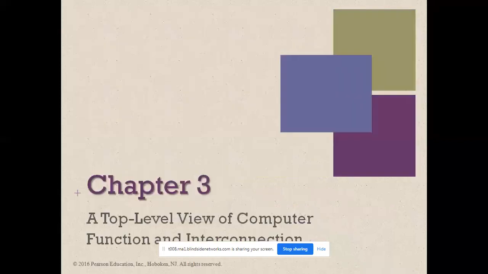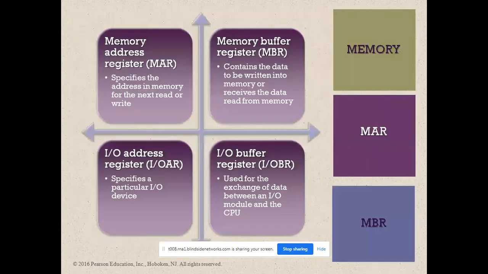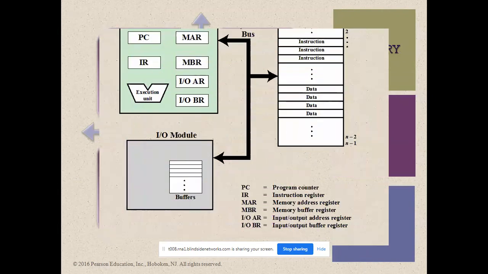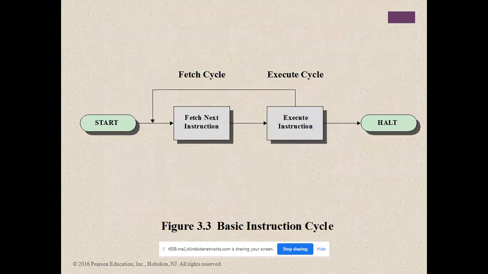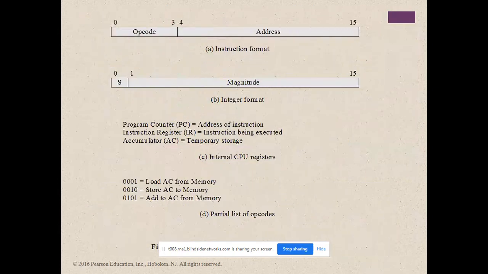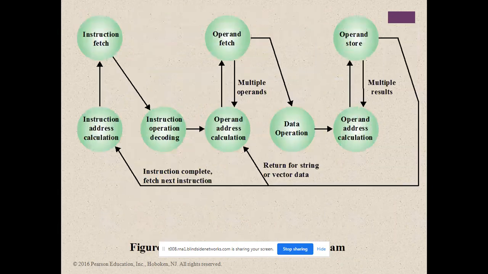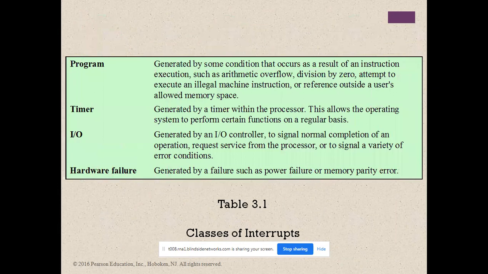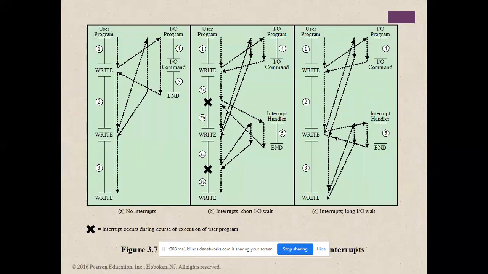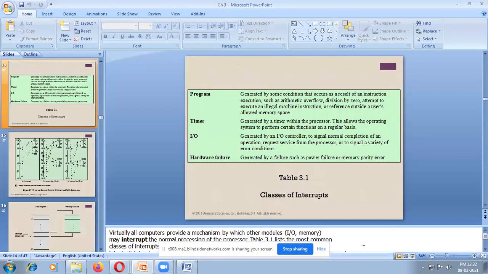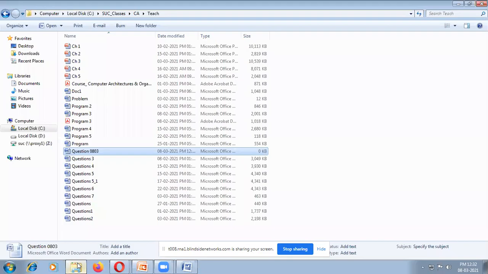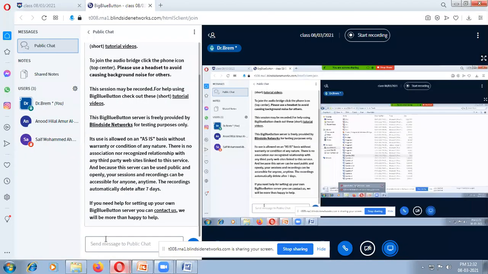Today, the last class we discussed the memory address register, buffer register, IO register, fetch and execute cycle, instruction categories, then the diagram, then interrupts. So these things we already completed. Today we are going to discuss again the classes of interrupts.